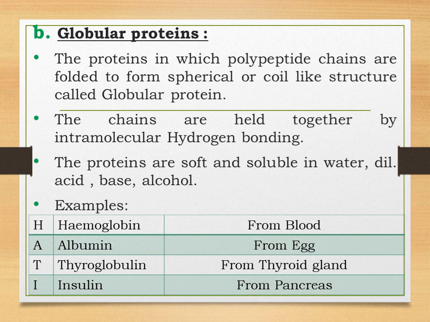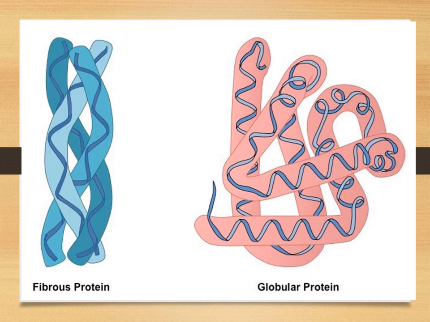And students, all these proteins are soluble in water, in dilute acid, base and alcohol. So let us see the structure of fibrous protein and globular protein. In fibrous protein, you can see that they have an elongated and rod-like shape, whereas in globular protein, you can see a spherical or spring-like shape. In fibrous protein, the polypeptide chains run parallel to each other, whereas in globular proteins, the polypeptide chains are coiled with each other.